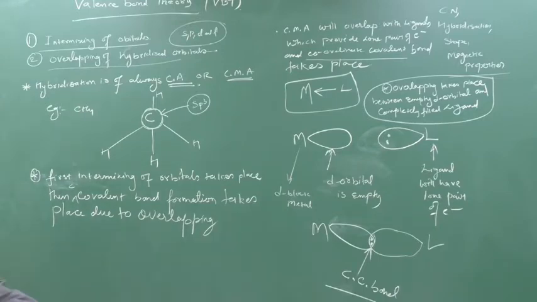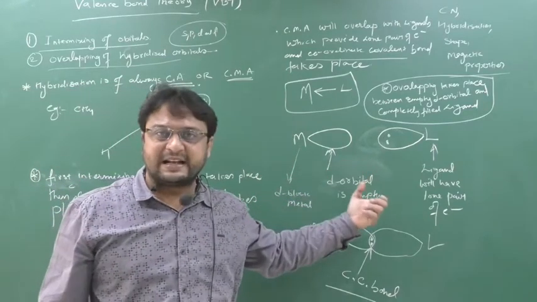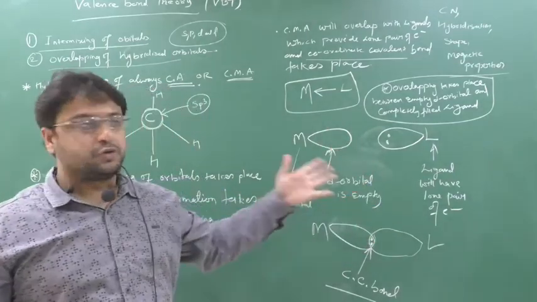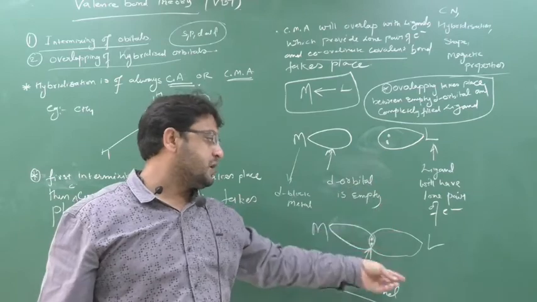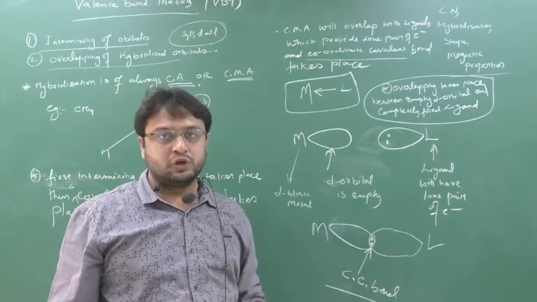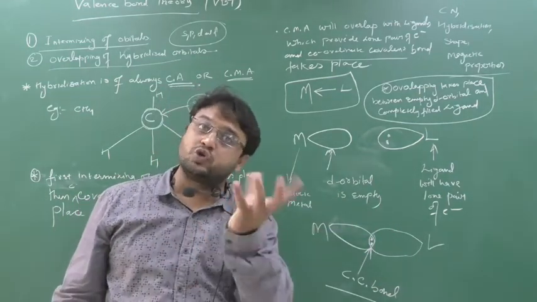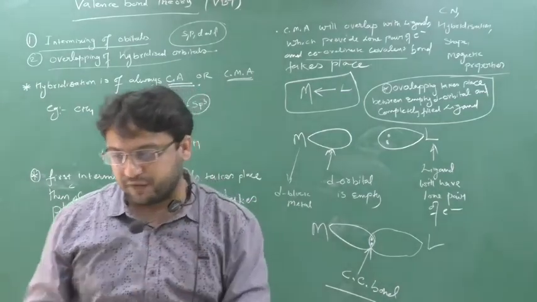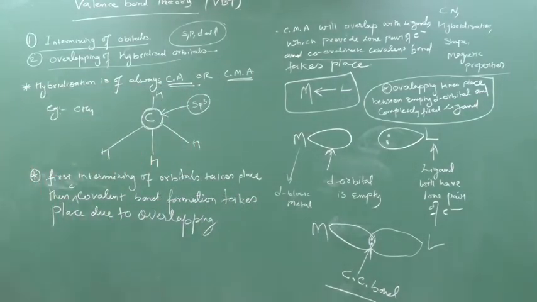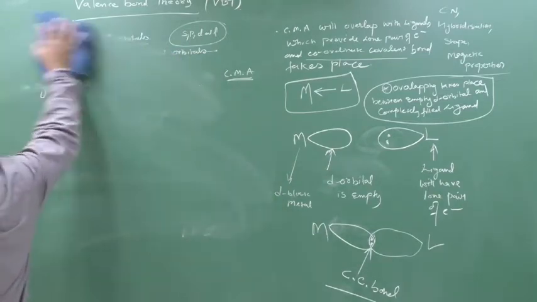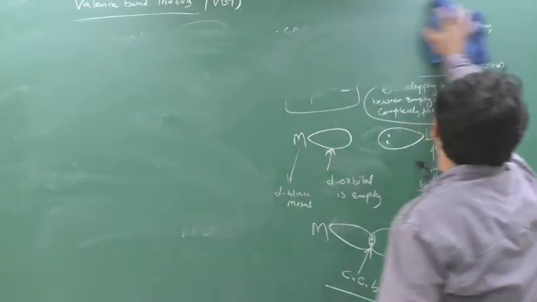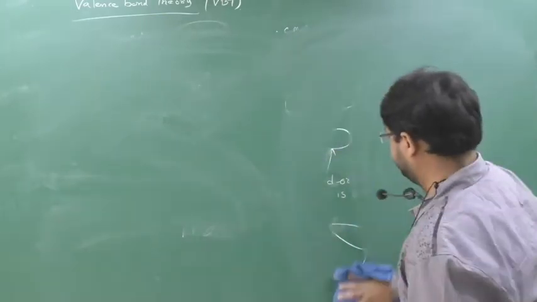Now from here we will discuss ligand classification based on donating. What is a ligand? The donating species. There are two types of ligand based on donating: weak field ligand and strong field ligand. Understood this? Clear. From here I got to know one thing: ligands are the species which will donate the lone pair. Yes or no?